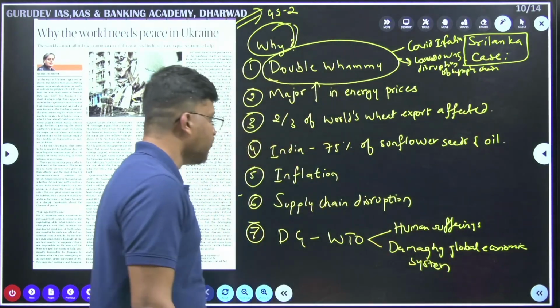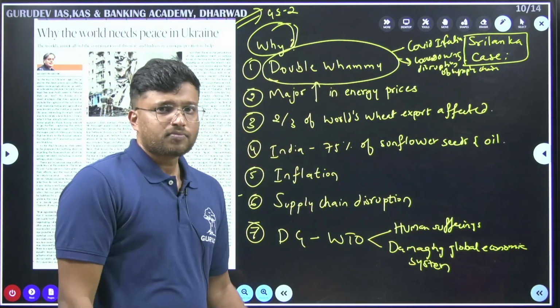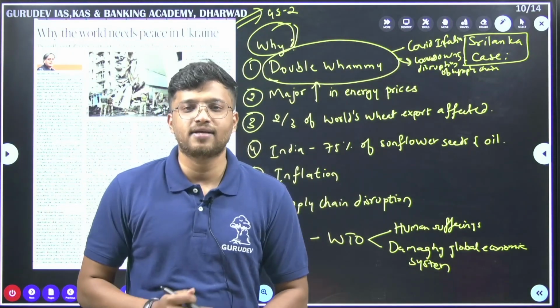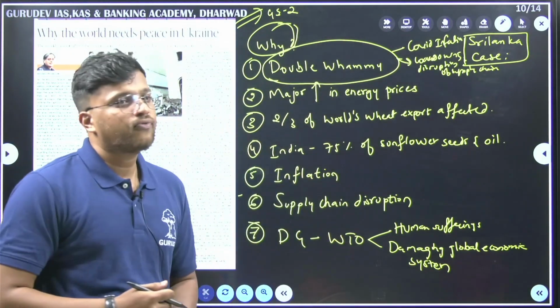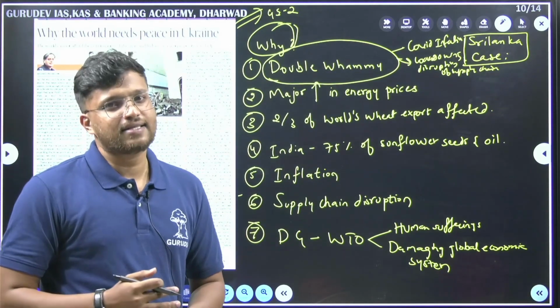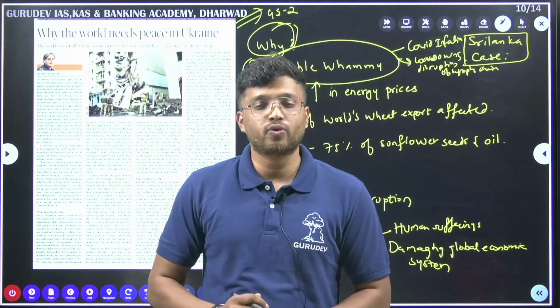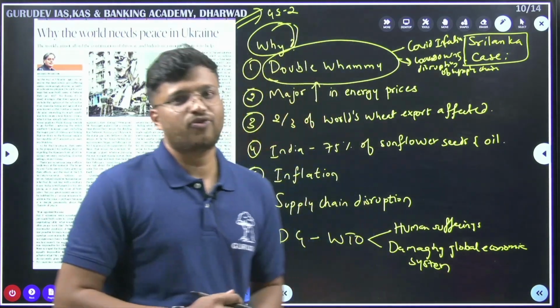Okay, disruption of supply chain. Previously we have already been suffering from this. Because of this, the world economy is suffering so much. So the world does not need another crisis right now. That is why it becomes important that the war has to end, and the war has to end peacefully.